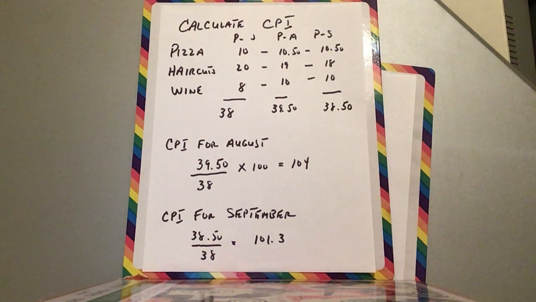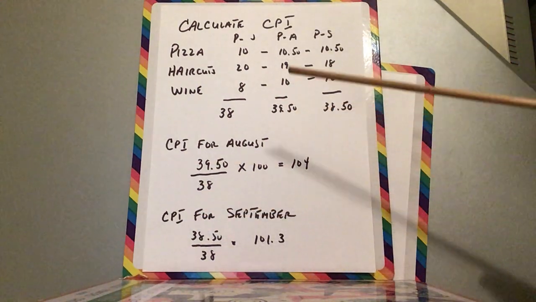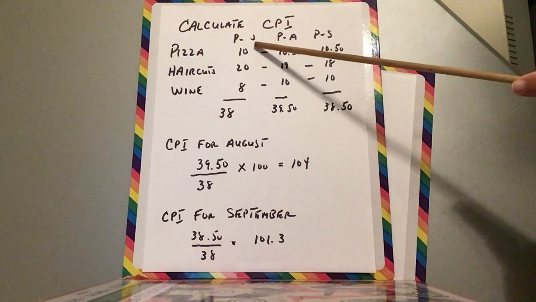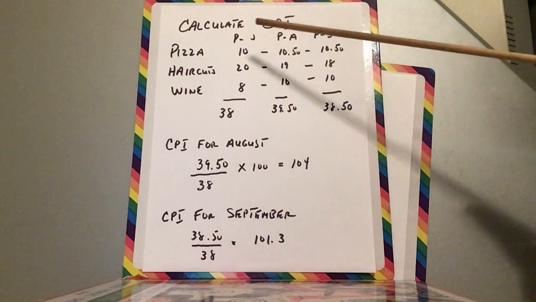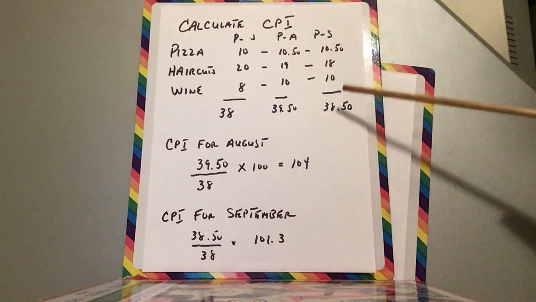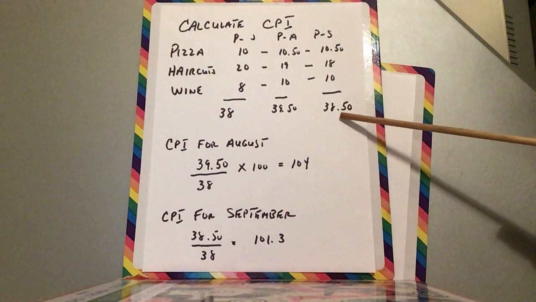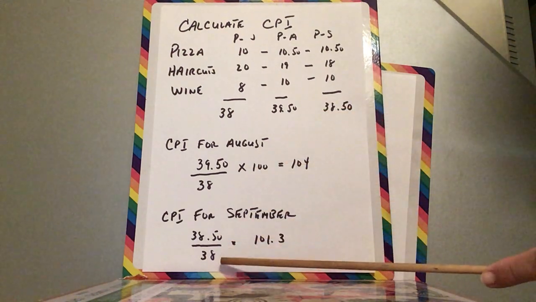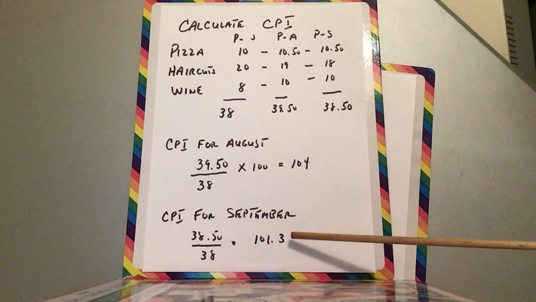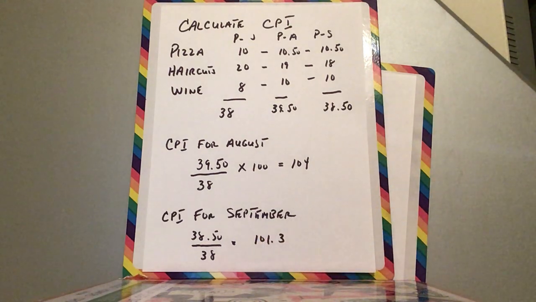What is the CPI for September? And again, I'm using July as the base month. So for September, it came out to be $38.50. And you put that over the base month, and you'll get 101.3. So from July to September, prices went up 1.3%. So that's calculating the CPI in this problem right here.